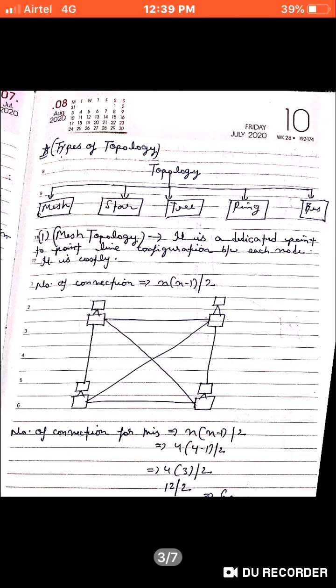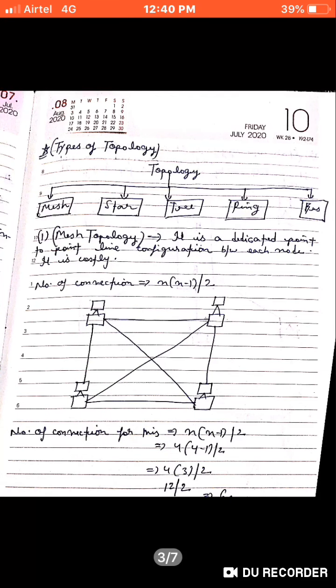Now we will discuss the types of topology. There are 5 types of topology. The first is mesh, the second is star, the third is tree, the fourth is ring, and the fifth is bus. Let's get started with the first, which is mesh topology. It is a dedicated point to point line configuration between each node, and it is very costly. Mesh topology is nothing but dedicated points through which all the nodes are interconnected to each other.